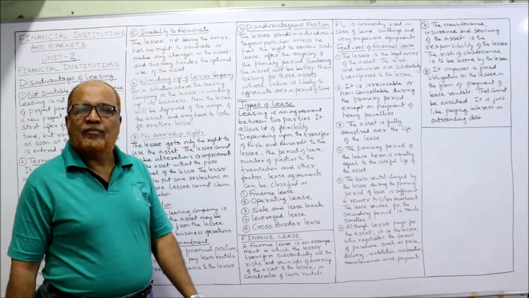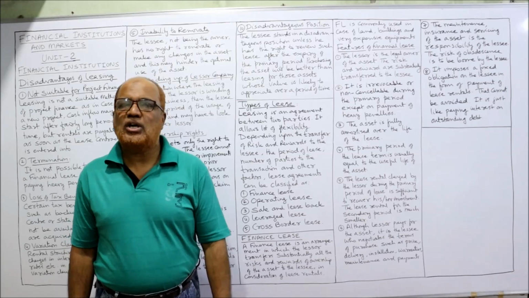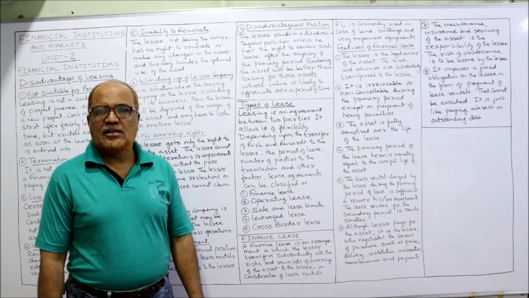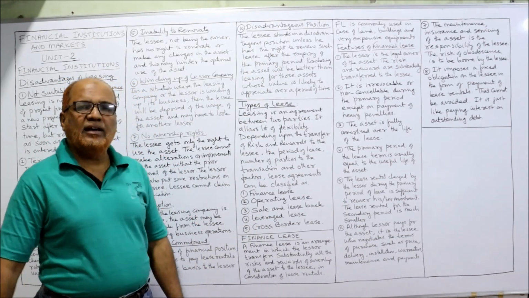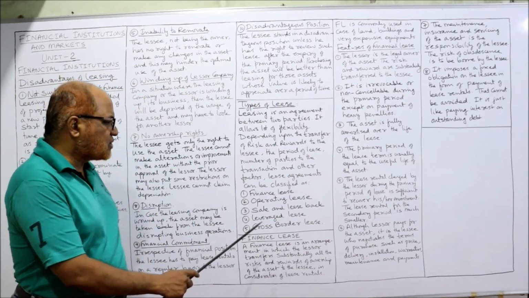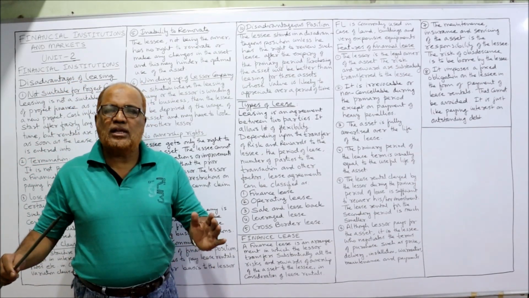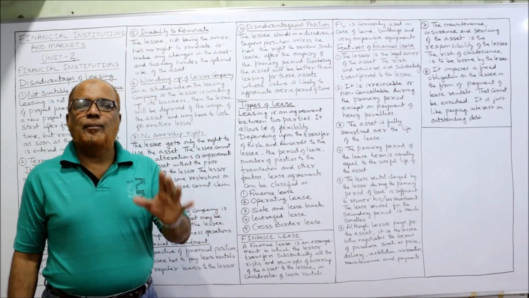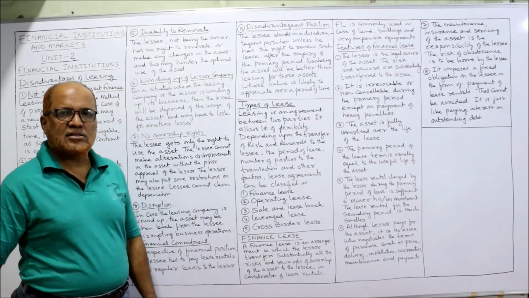Considering all these factors, the first type of lease is financial lease. Second, operating lease. Third, sale and lease back. Fourth one is leveraged lease. And last, fifth one is cross-border lease. In this way, all the leases are classified into 5 categories. The first very important type of lease is the financial lease.